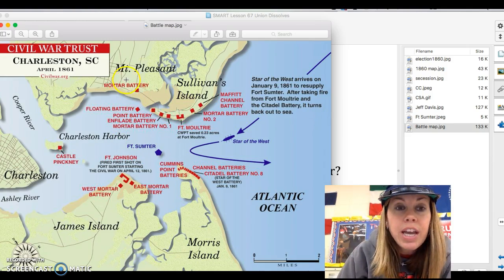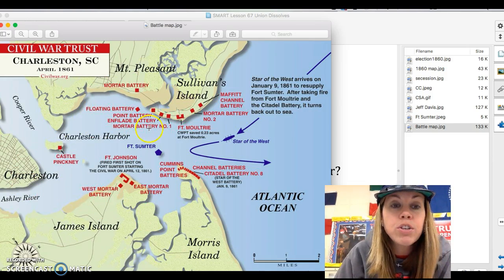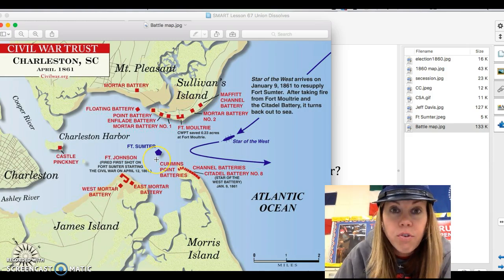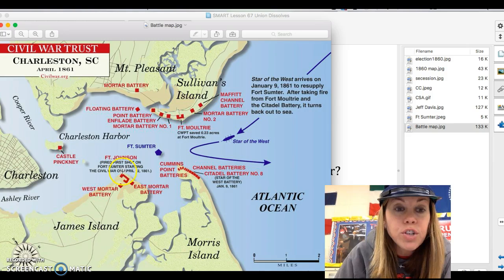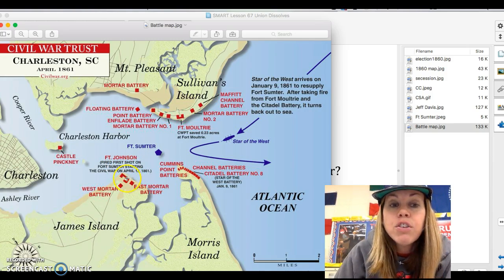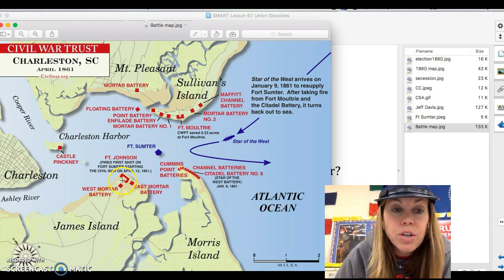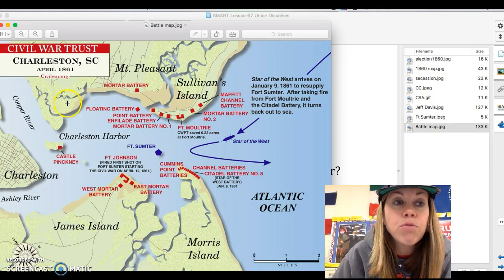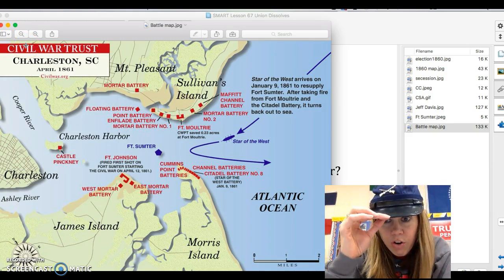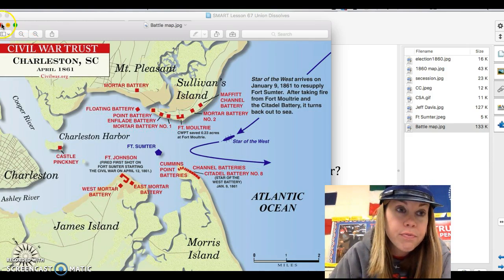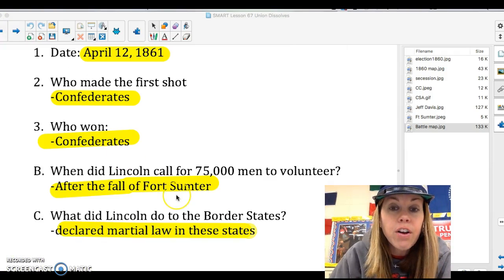Then, eventually, here along the South Carolina coast, they are going to attack Fort Sumter. The South Carolinians are. It says fired first shot on Fort Sumter starting the Civil War, April 12, 1861, from Fort Johnson. So they're going to fire onto Fort Sumter. The Confederates are in red, and they're going to fire onto the federal troops there. Okay? So they fire onto the fort.